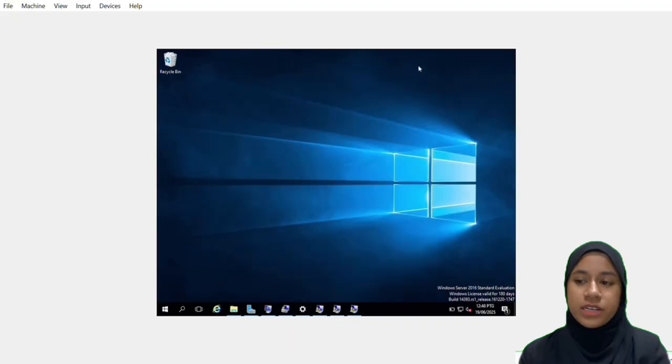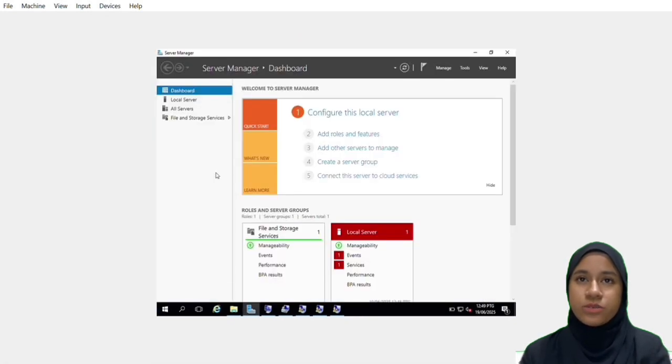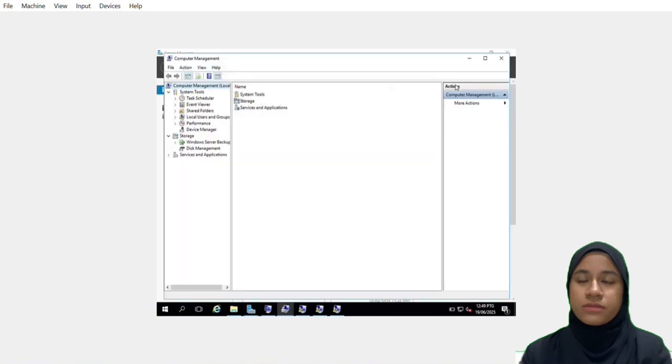Step number 5. Show how to create user account. First, click Window, click Server Manager. On the right, click Tools and choose Computer Management. Click Local User and Groups.